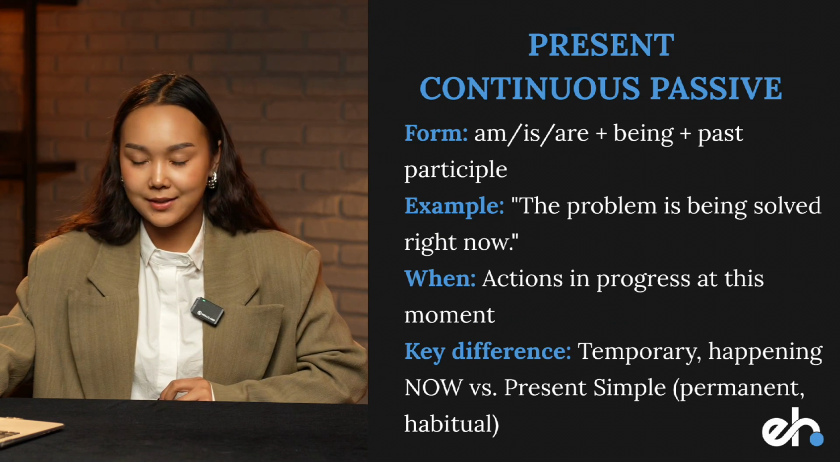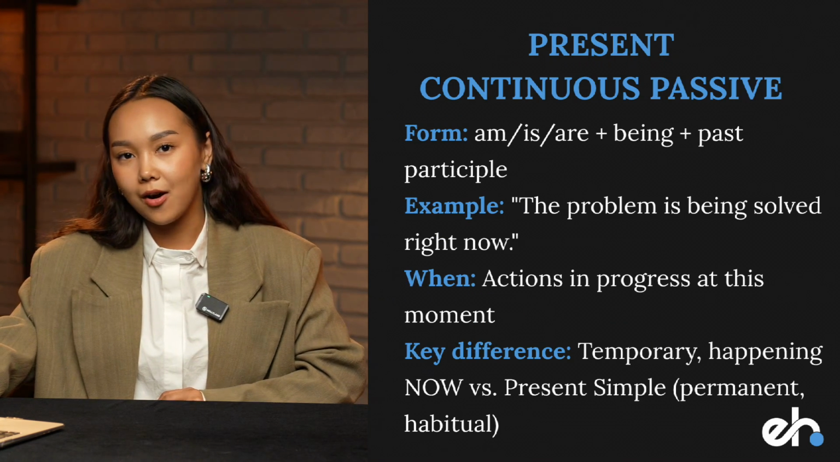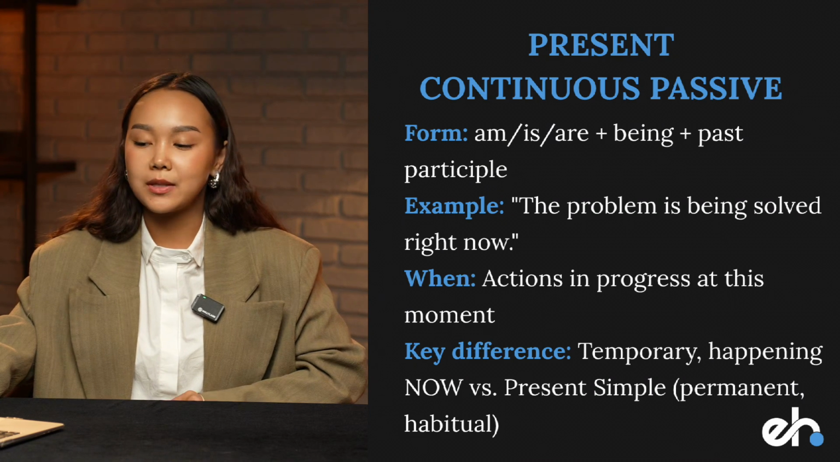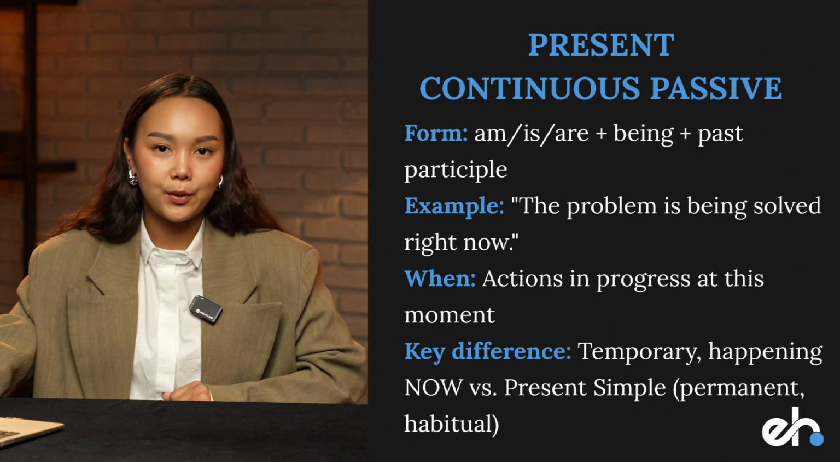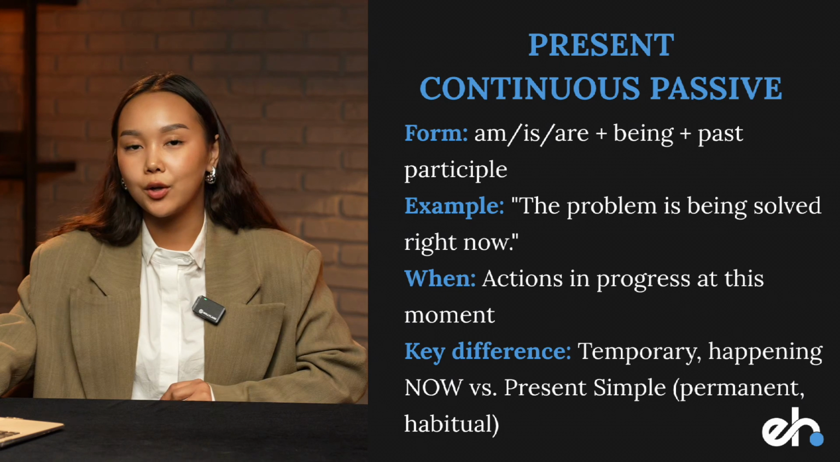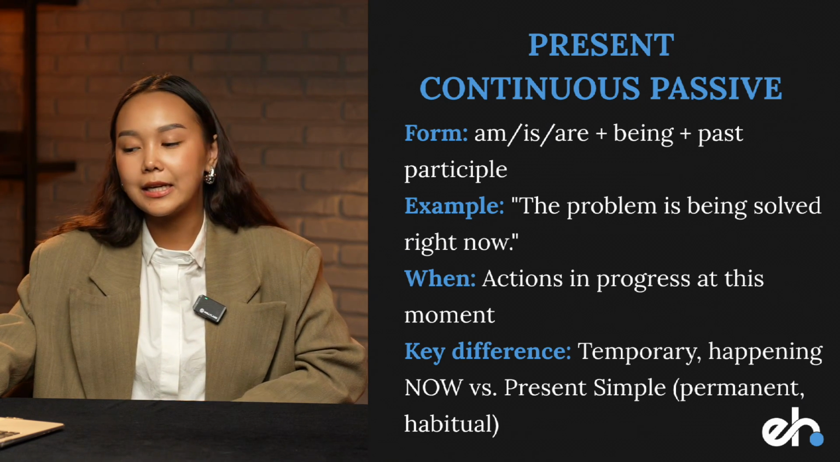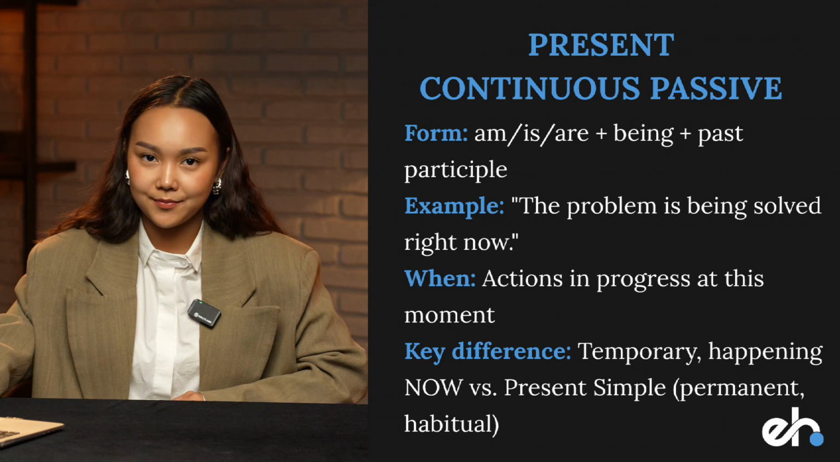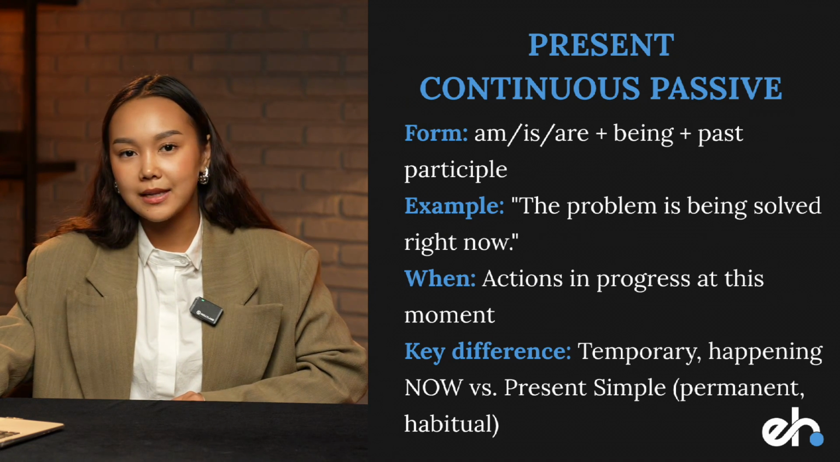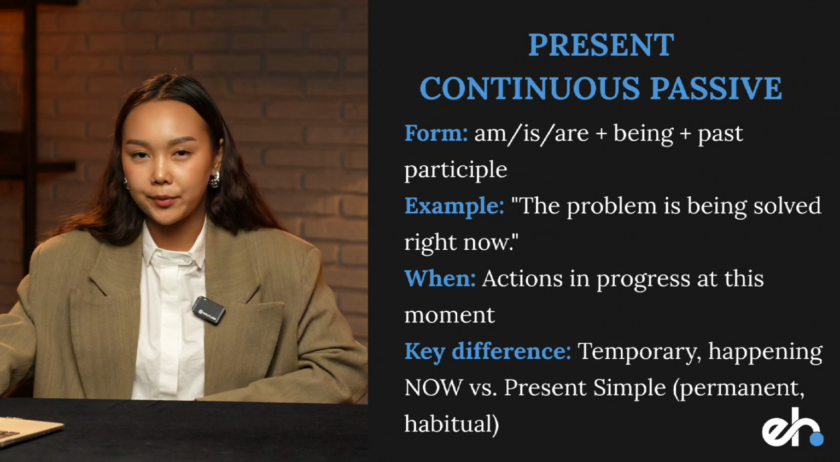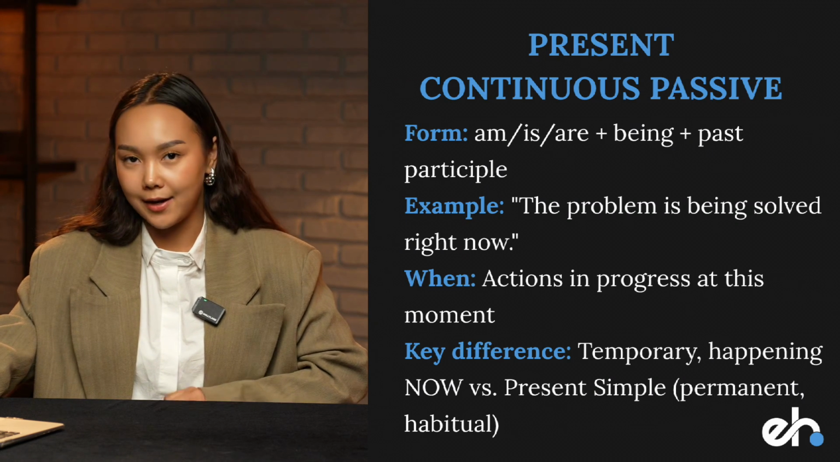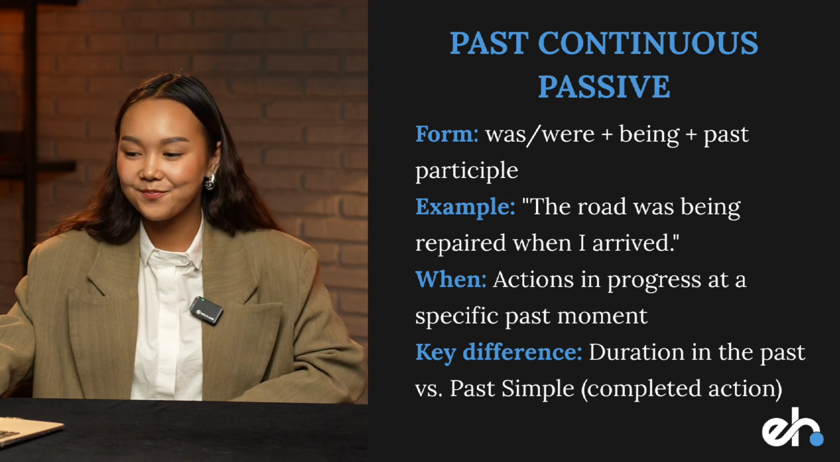Present continuous passive. Am, is, are, plus being, plus past participle. For example, the problem is being solved right now. So we are talking about actions in progress at this moment. Key difference here is that the action is temporary and happening right now while I'm speaking.